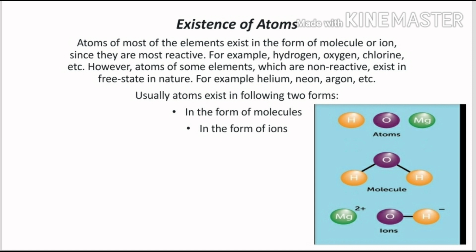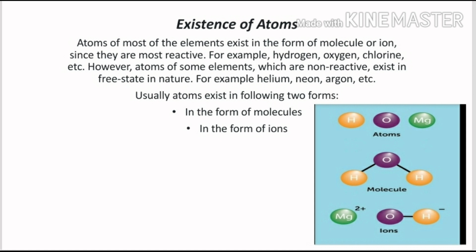Since they are most reactive, they generally form different types of chemical bonds. For example, hydrogen, oxygen, and chlorine are the most reactive elements. Now we will see there are some elements which are less reactive or non-reactive, which are found in nature in a free state.